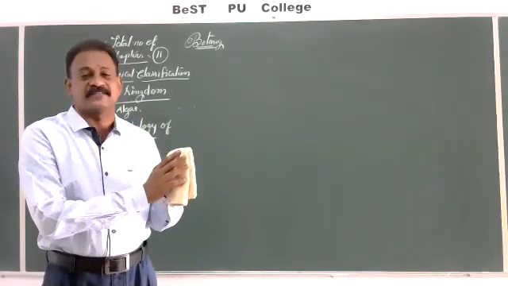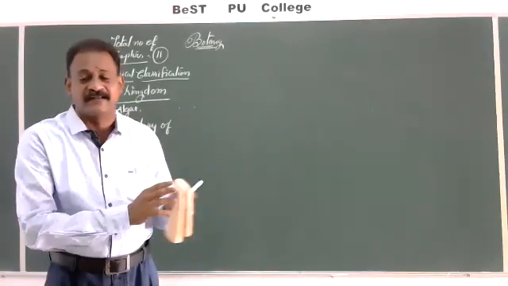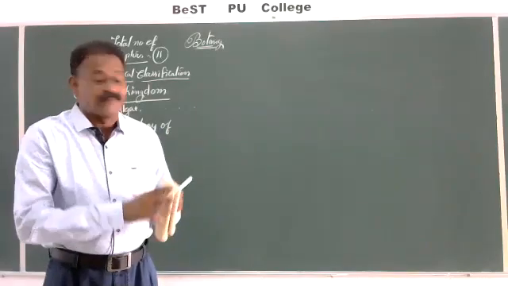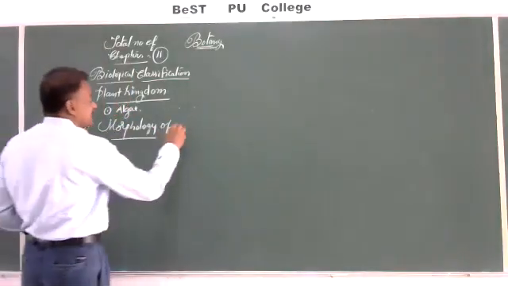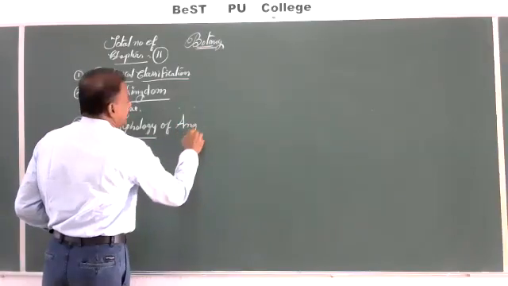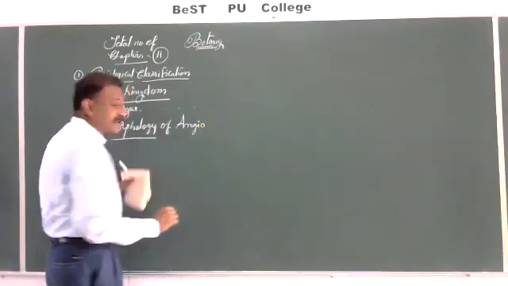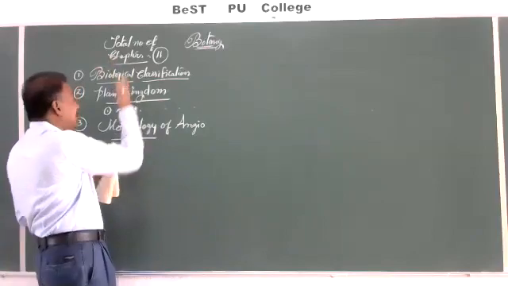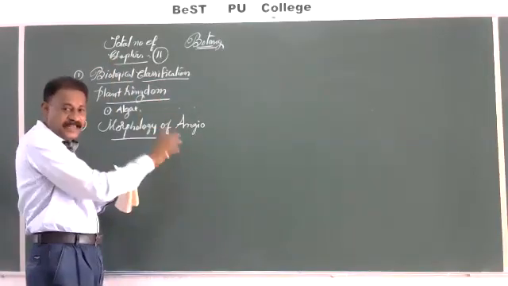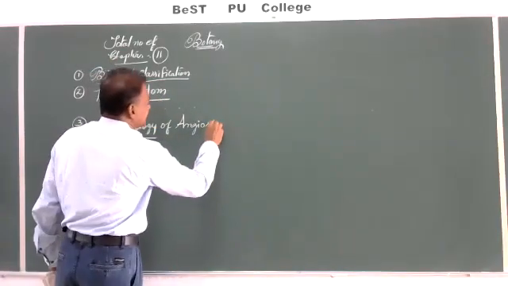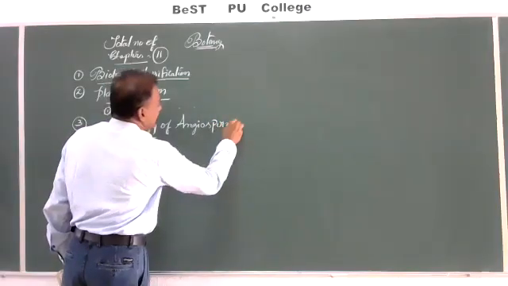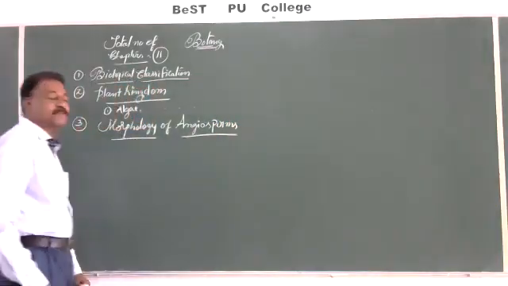What is the form of this X plant, Y plant, Z plant? And in morphology, which plants' morphology? We are not studying the morphology of all the plant groups, only angiosperms. So, morphology of angiospermic plants.